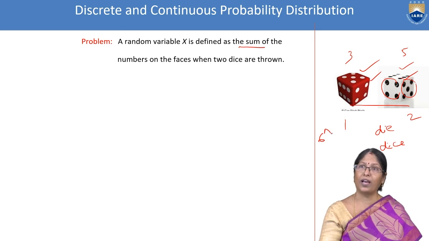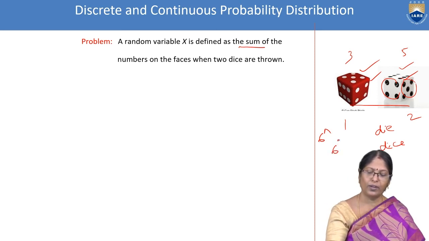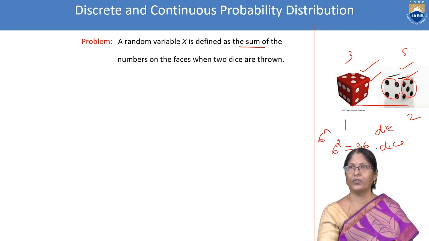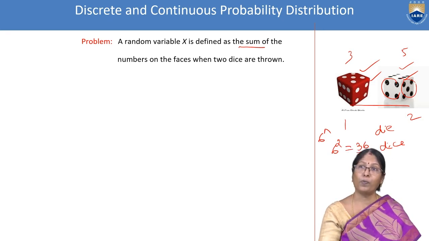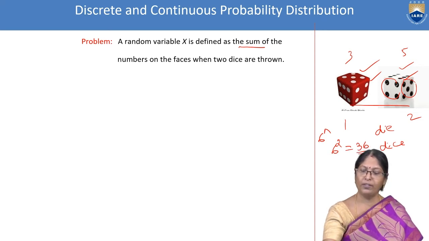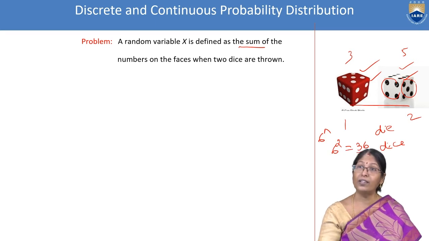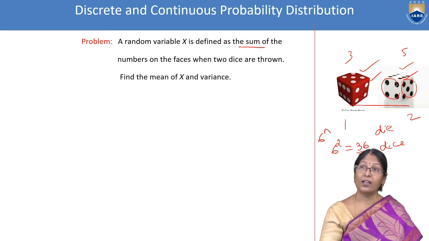Now 2 dice we have, so 6 square, it's nothing but 36 outcomes we are going to get. 36 possibilities are there. That is, here 1 means here 1, here 1 means here 2, like that 36 possibilities. Now what they are asking, find the mean and variance.